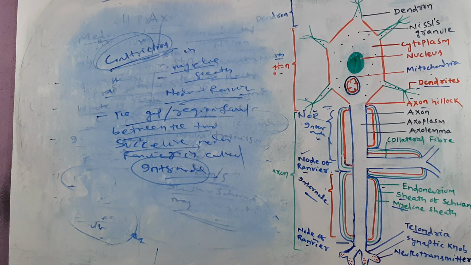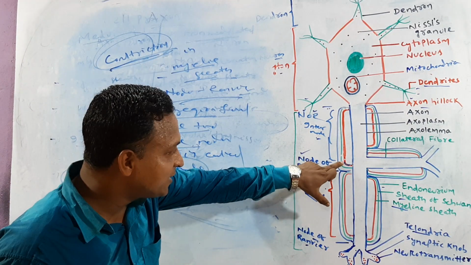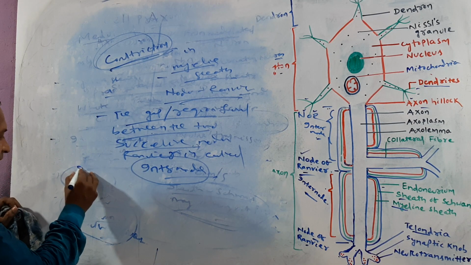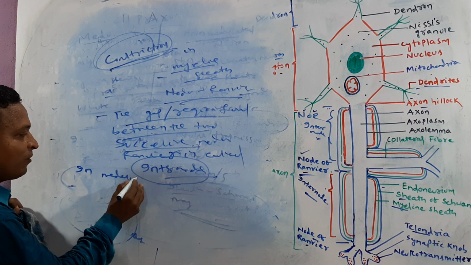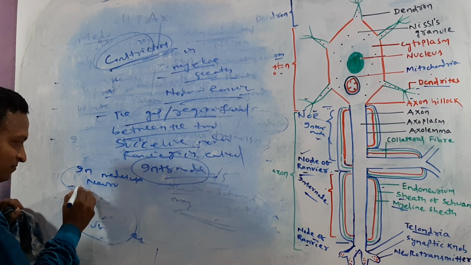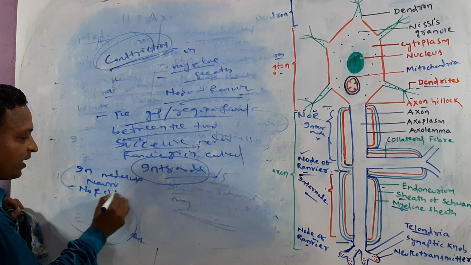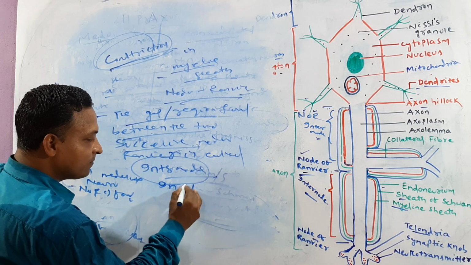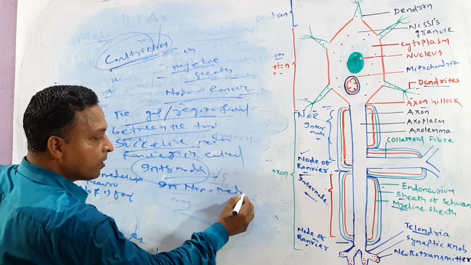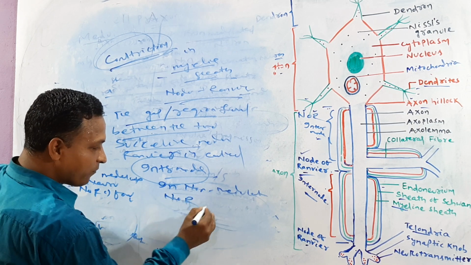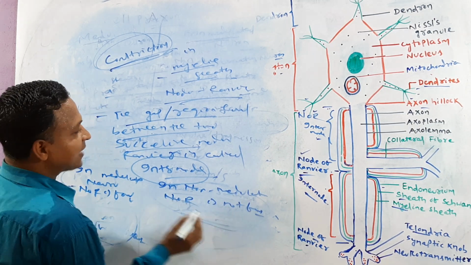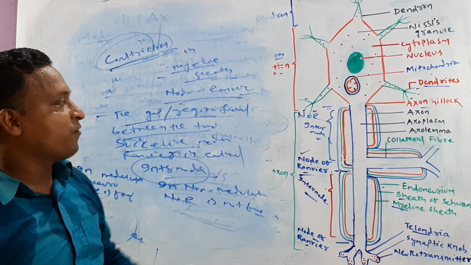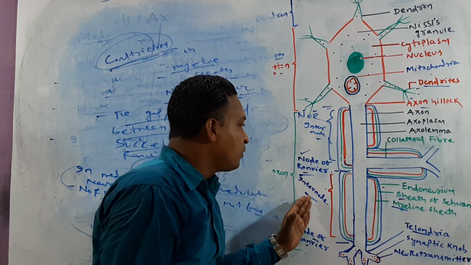So another difference you can find out. In myelinated neuron, myelin sheath is found, so node of Ranvier is found. In the same way, try to guess, my dear: in non-myelinated neuron, node of Ranvier is not found because of the absence of myelin sheath. Clear?